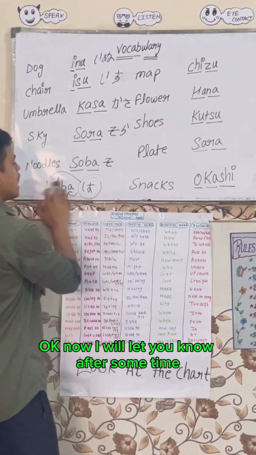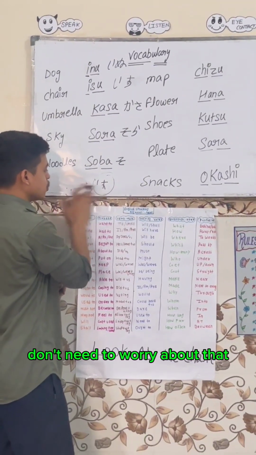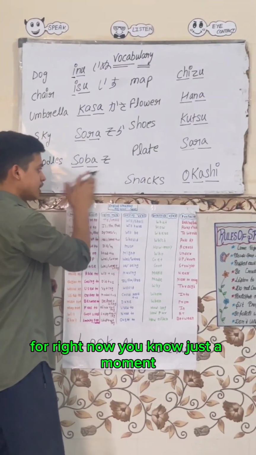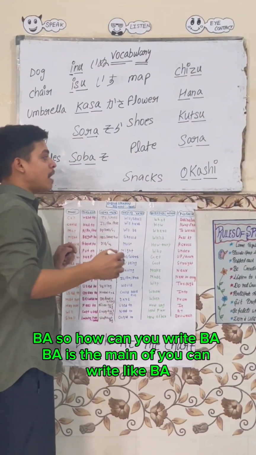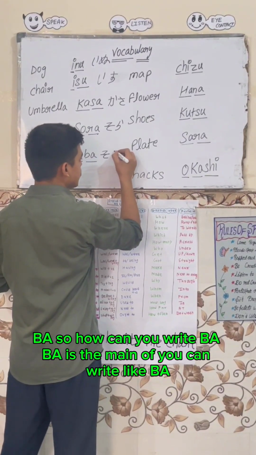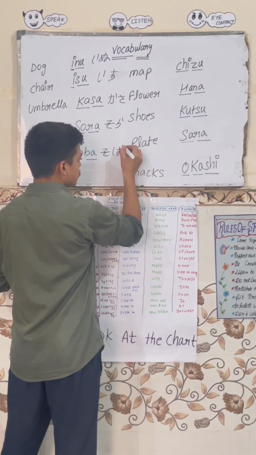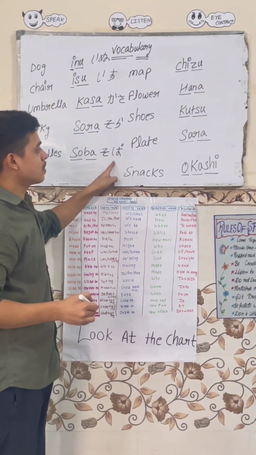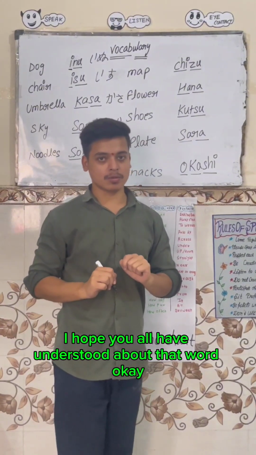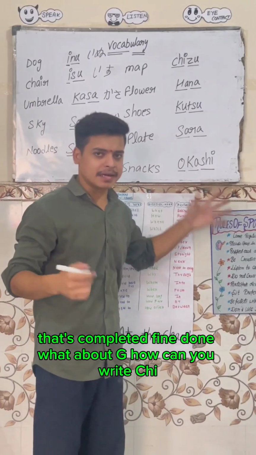Okay, I will let you know more after some time. Don't worry about that for right now, just a moment. So please have a look here. How can you write ba? You can write it like this. It means ba. I hope you all have understood about that word. Okay, let's complete it.